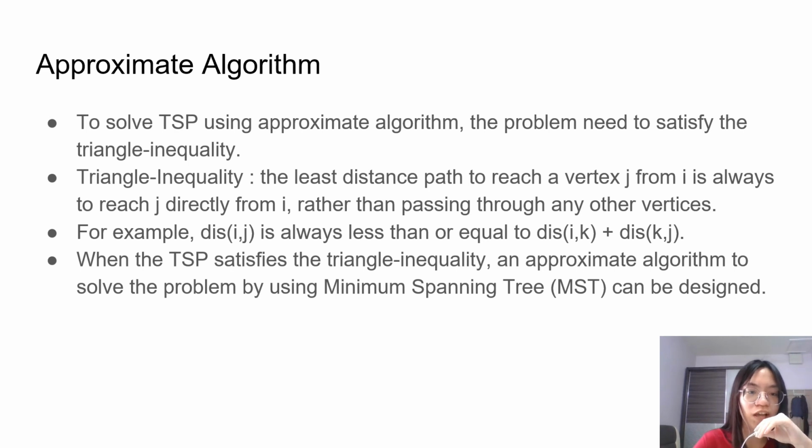To solve the TSP using approximate algorithm, the problem needs to satisfy the triangle inequality. The triangle inequality states that the least distant path to reach a vertex J from I is always to reach J directly from I rather than passing through any other vertices. For example, distance ij is always less than or equal to distance ik plus distance kj. When the traveling salesman problem satisfies the triangle inequality, an approximate algorithm to solve the problem by using minimum spanning tree (MST) can be designed.